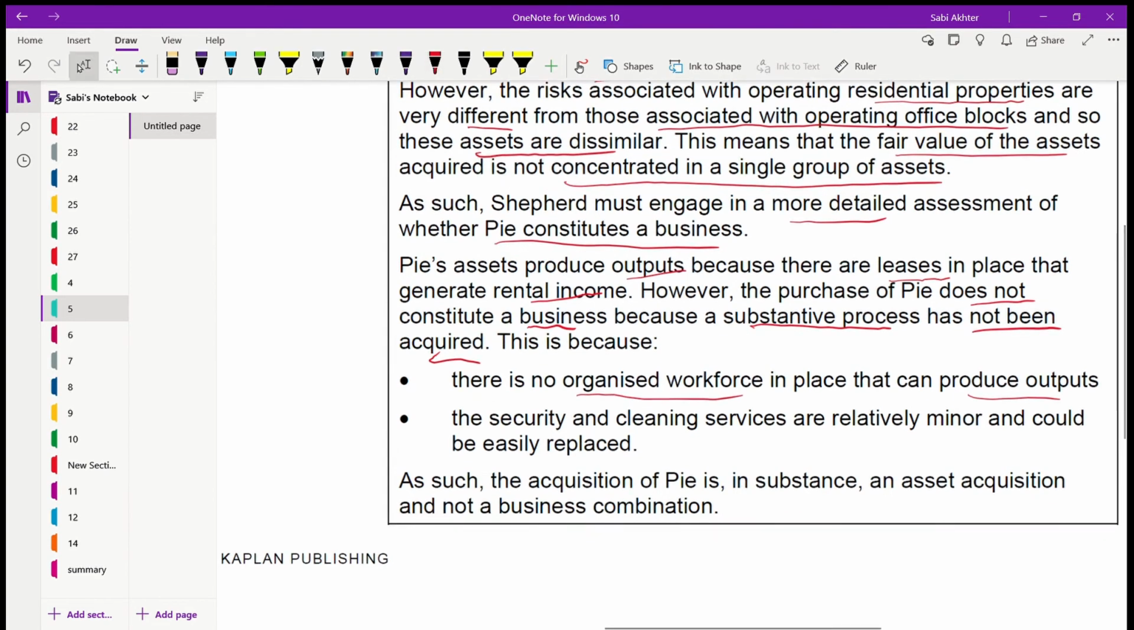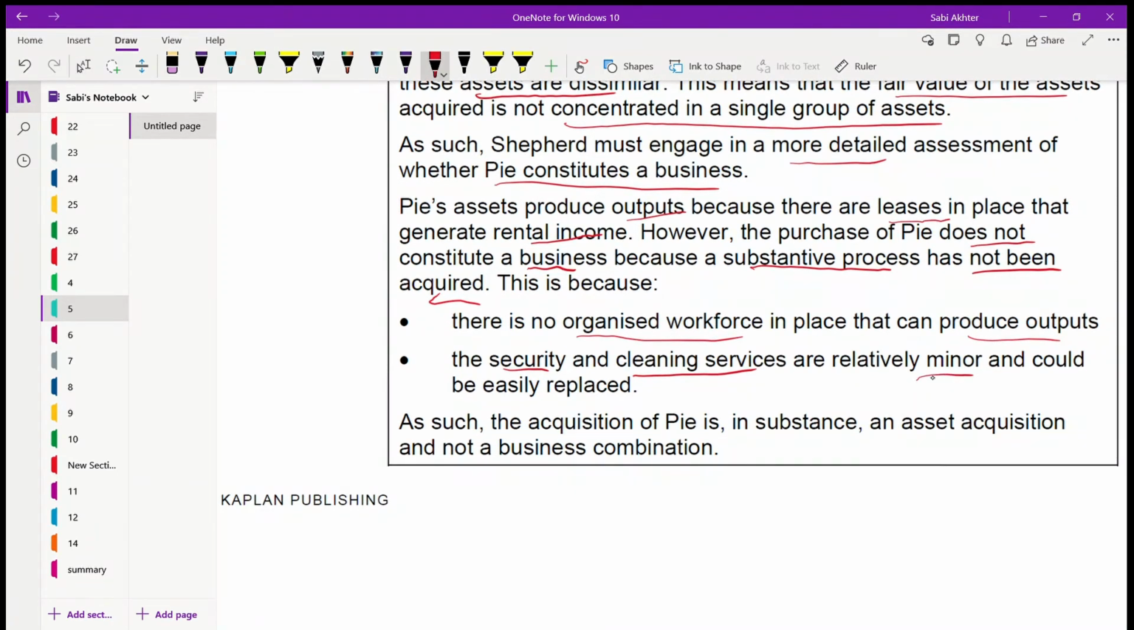Next, what about the security and the cleaning services? Anyone can do them, right? You don't need a PhD degree to do this. They are relatively minor also and could be easily replaced. If you can easily replace a process and it's very minor, it is not a business. It is not a business. As such, the acquisition of Pie is in substance an asset acquisition and not a business combination.